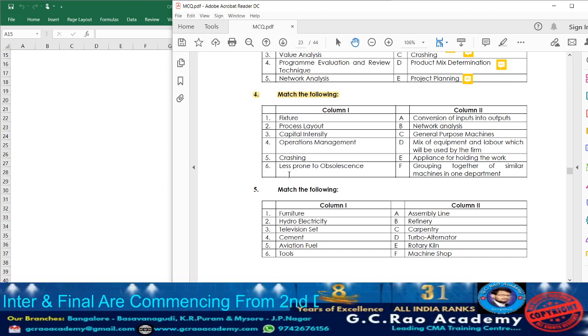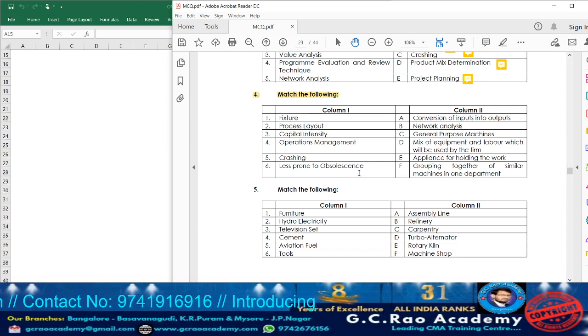Next, point number 6. What are they telling? Less prone to obsolescence. It means there will be few machines utilized in an organization, and usually they will not be affected by obsolescence. What is obsolescence? It means outdated. In the normal sense, obsolescence is what becomes outdated.